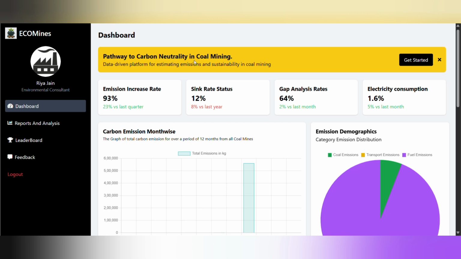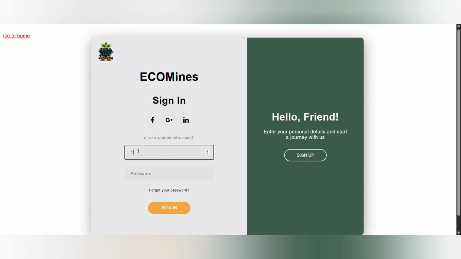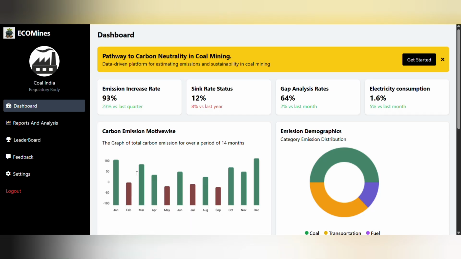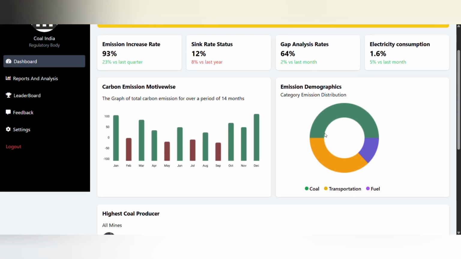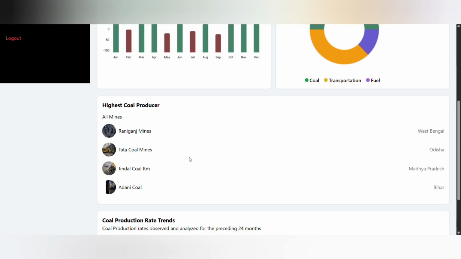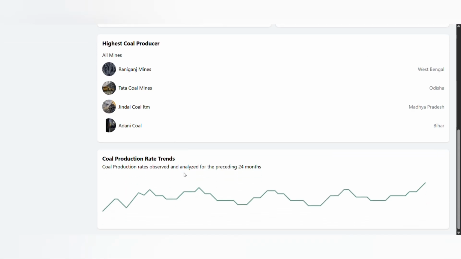Now let's go to regulatory bodies. As you can see, the regulatory body which I have taken is Coal India, for instance, and they also have their dashboard in which they can see the carbon emission month-wise, total carbon emission done by all the mines, and their increase and decrease ratios. Emission demographics showing them the category in which emission is done, all the coal mines listed under this regulatory body, and coal production rate trends.